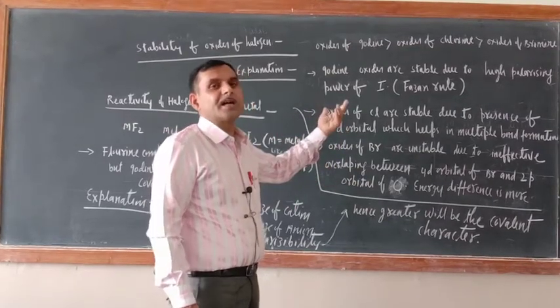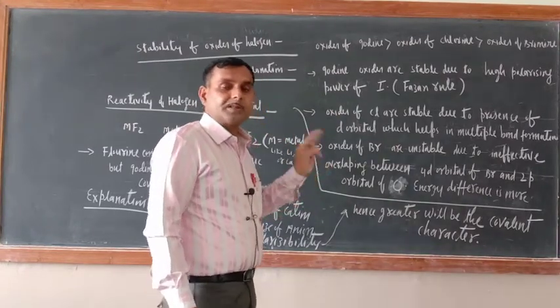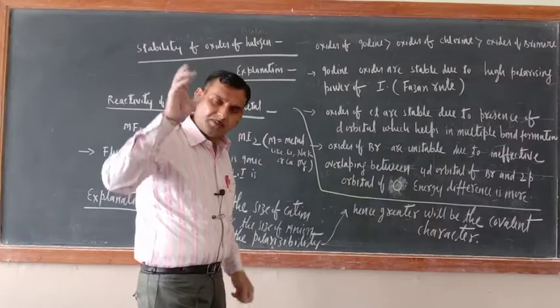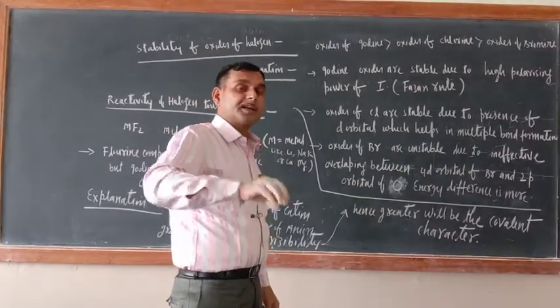Okay, that is why they are stable. Now, what is the problem with bromine? The problem with bromine is, of course, that bromine has d orbitals. Of course, the size of bromine is greater than chlorine.